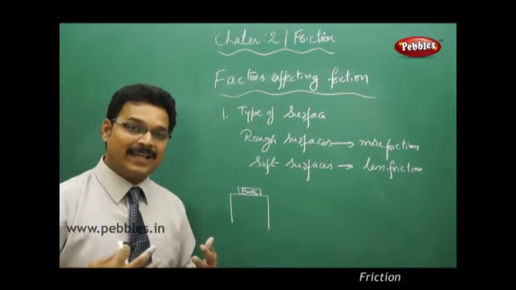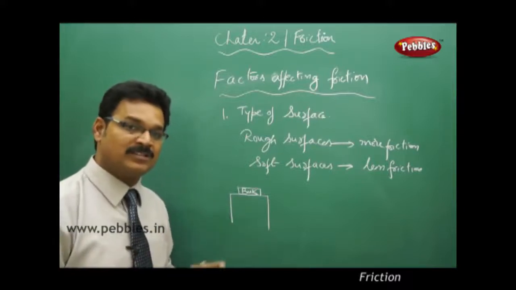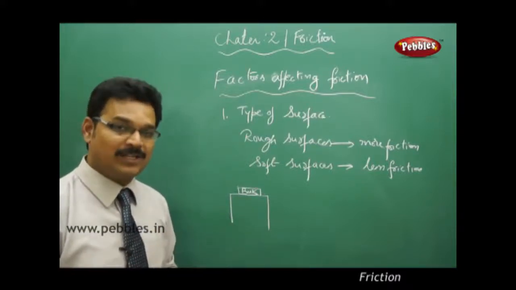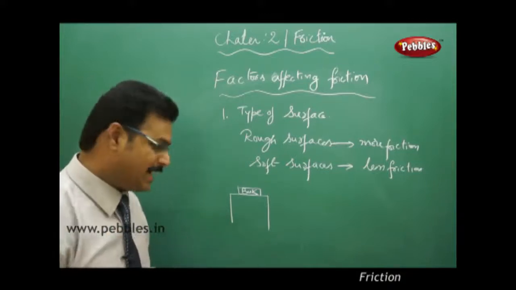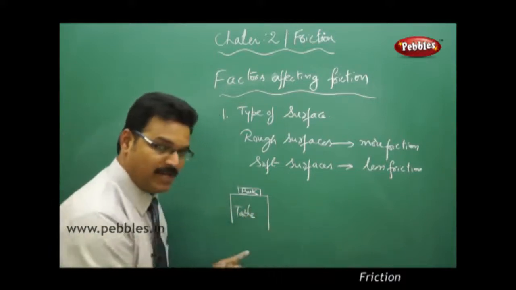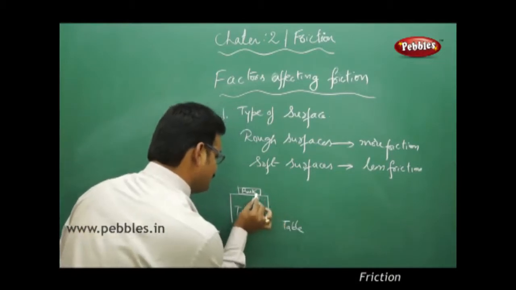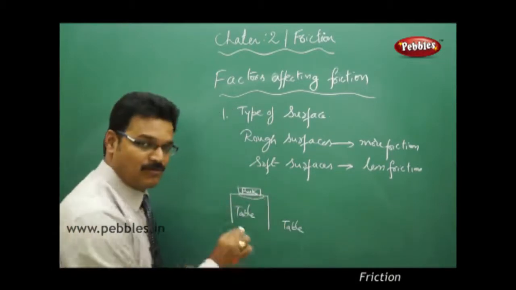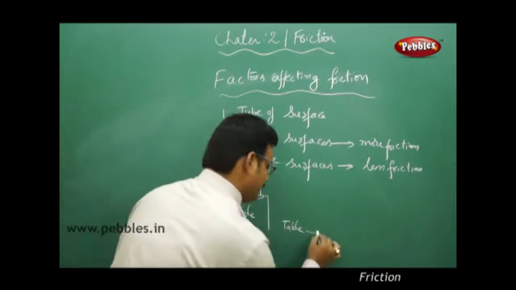With our naked eye, we believe that both surfaces are smooth. But actually if you see using a high resolution microscope, then you understand that each surface, say the table surface, I'm drawing the table surface now, is actually not even, not soft, it will be like this.